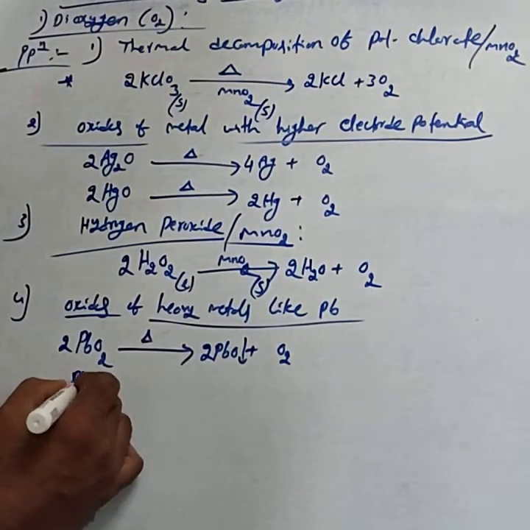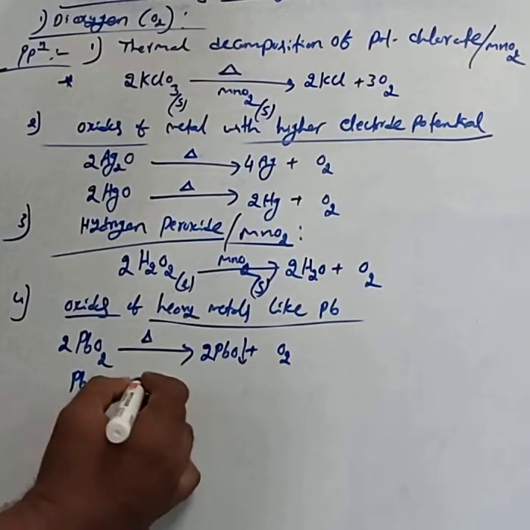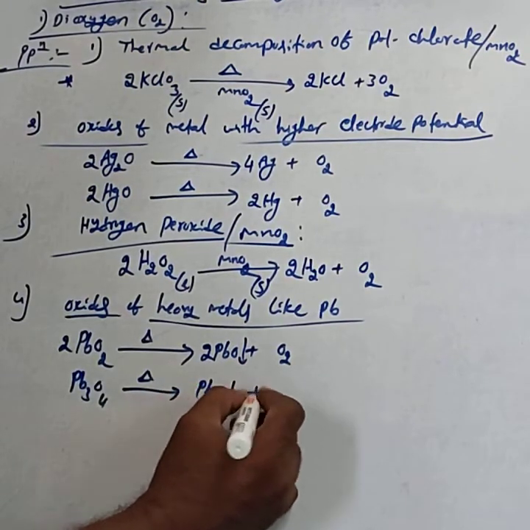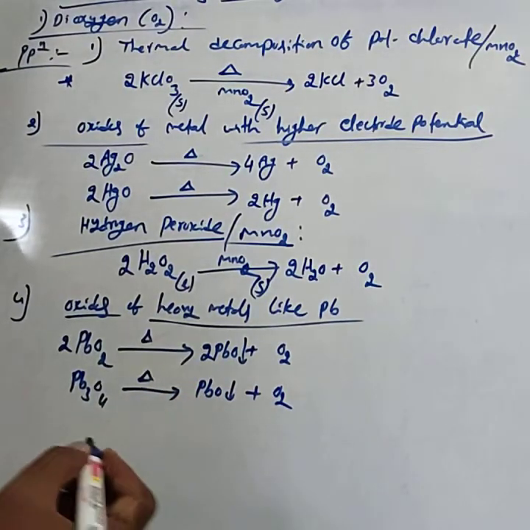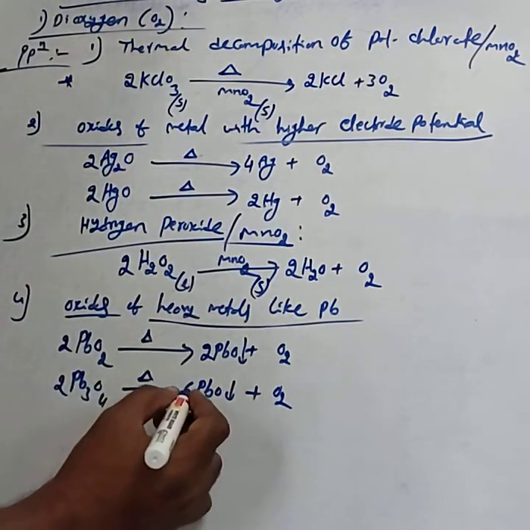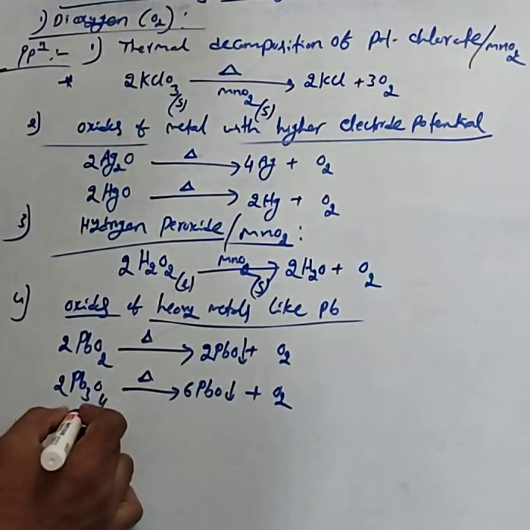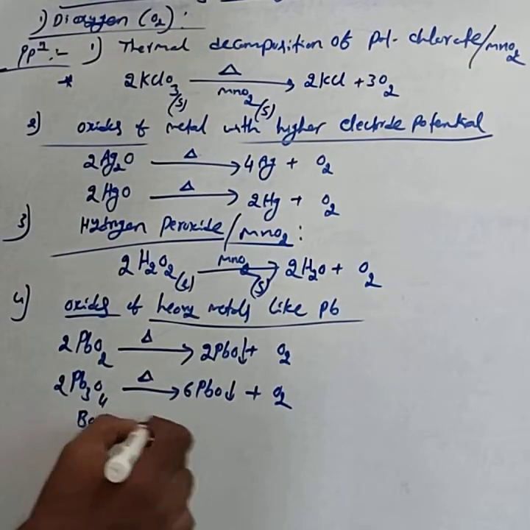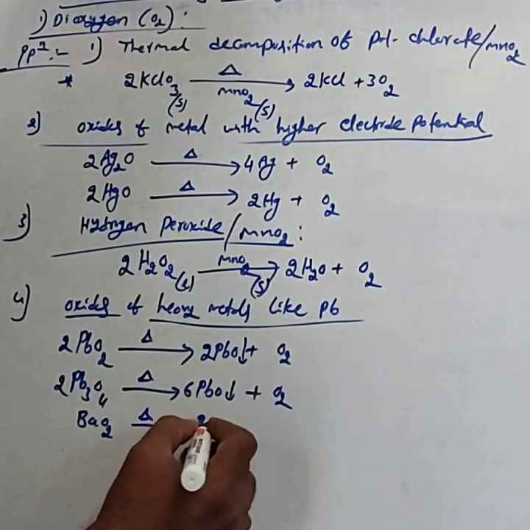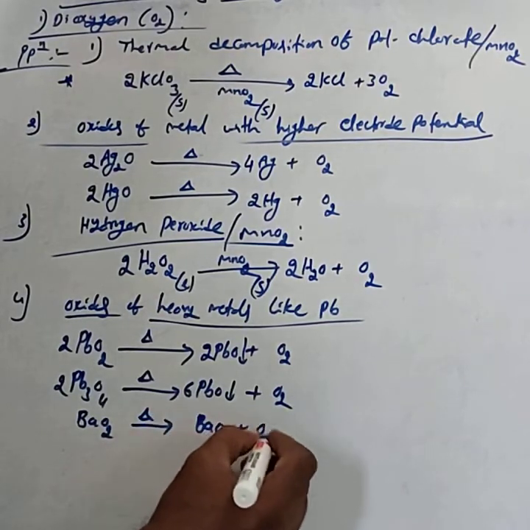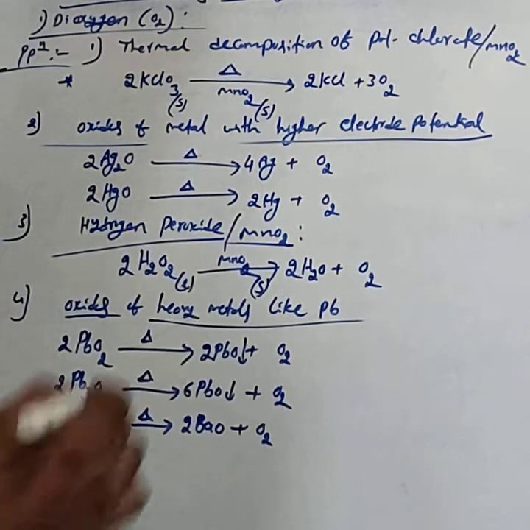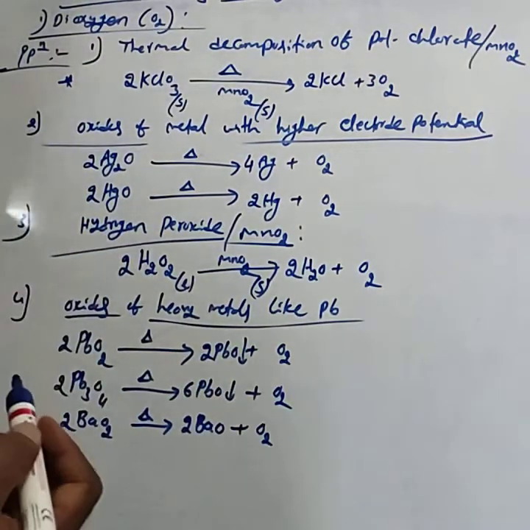Even Pb3O4 upon decomposition forms PbO plus O2, that is, 2Pb3O4 gives 6PbO plus O2. Or barium oxide BaO2 decomposition gives BaO plus O2, that is, 2BaO2 gives 2BaO plus O2. This is the decomposition of the heavy metal oxides.